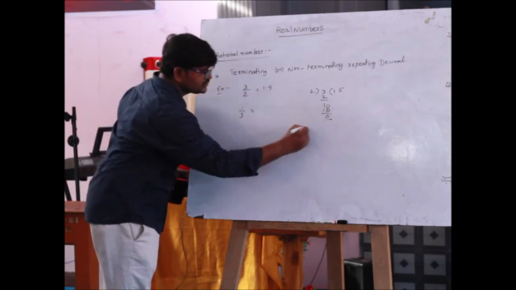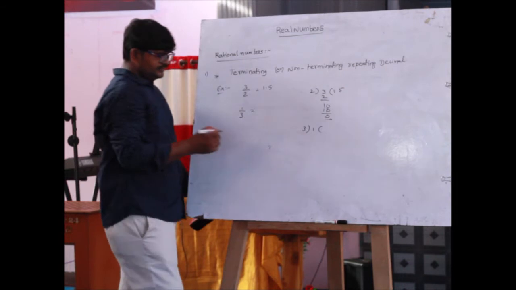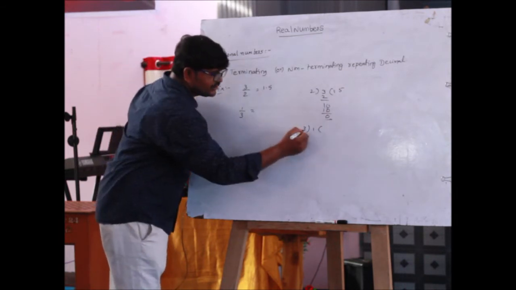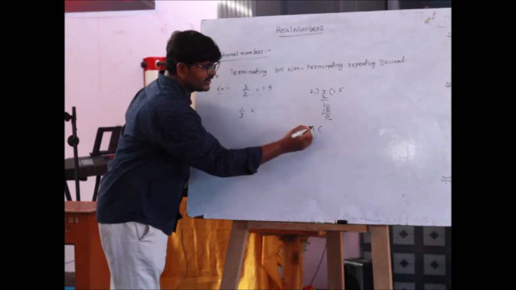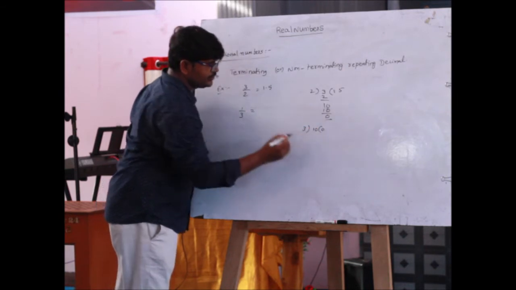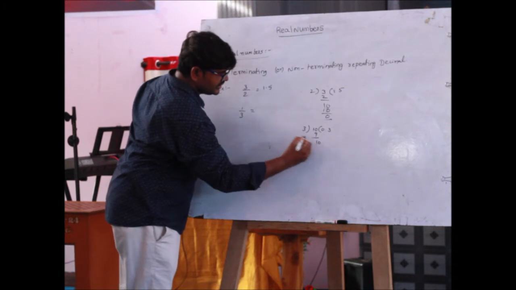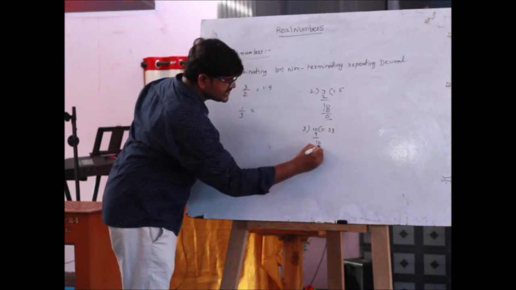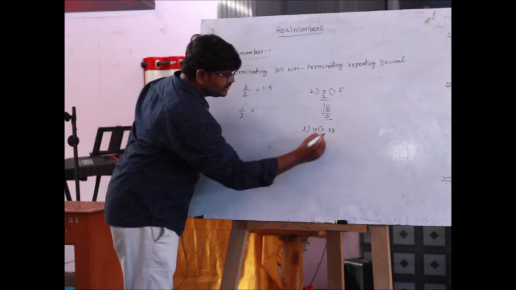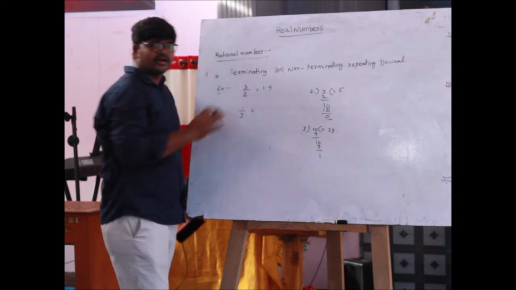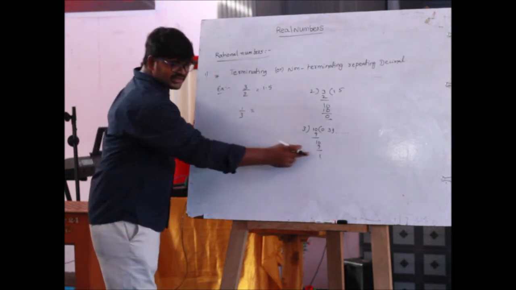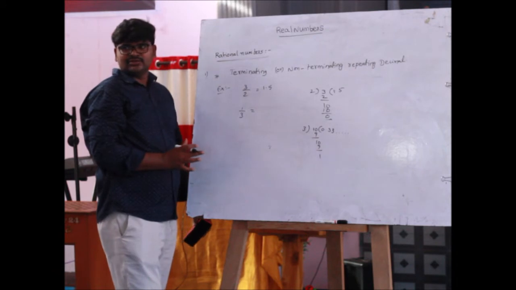And suppose let us take another number, 1 by 3. 3 is not divisible into 1. Take 0, take 1. 3 3s are 9. 10 minus 9 is 1. And again take 0. 3 3s are 9. Take 1. So this process goes on and the remainder is never 0.